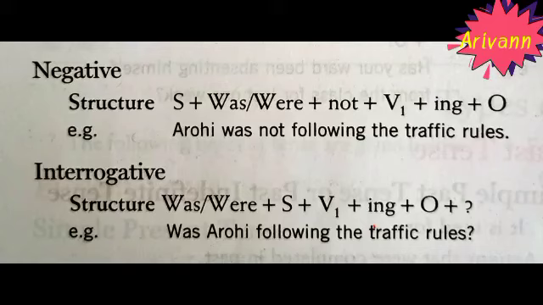Next one is interrogative structure. How to make interrogative structure. Was or were plus subject plus verb 1 plus ing plus object plus question mark. See the example. Was Arohi following the traffic rules? So these are the things you have to follow to make negative structure or interrogative structure sentences in past continuous tense.